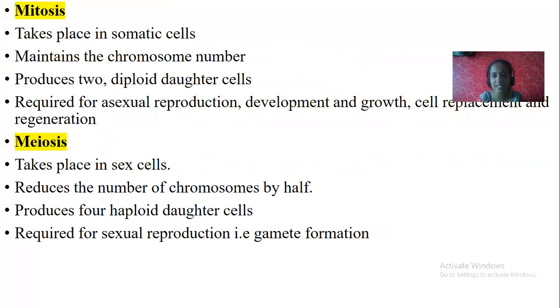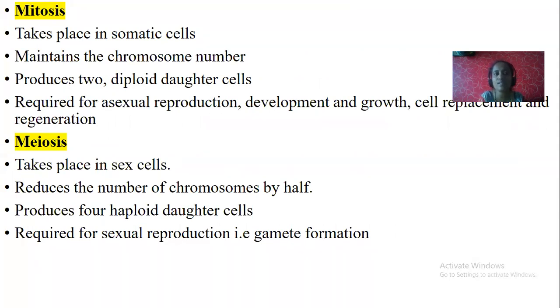So what are the two types of cell division? Mitosis and meiosis. Mitosis is a type of cell division that we can see in our body cells. It is also called somatic division. Cell division takes place in somatic body cells. Apart from the gonads, that is testis and ovary, throughout the body you can see mitosis. It takes place in somatic cells or body cells.